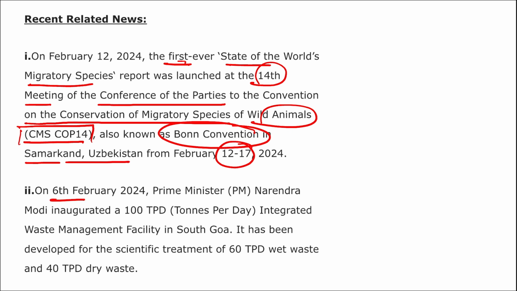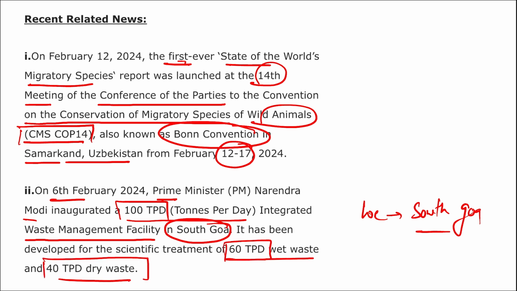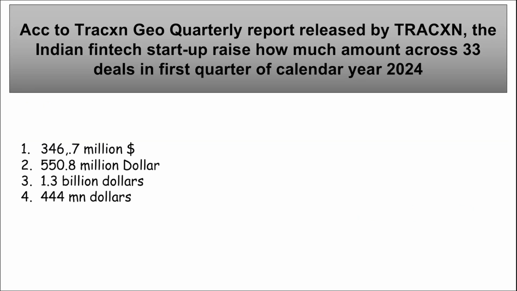And on 6th of Feb, Prime Minister Narendra Modi inaugurated a 100 tons per day integrated waste management facility in South Goa. Location is important, that is South Goa, and this facility will be used for treating 60 tons per day wet waste and 40 tons per day dry waste. If we talk about Earth Action, where is the headquarters? Lausanne, Switzerland, and it was established in 2013.